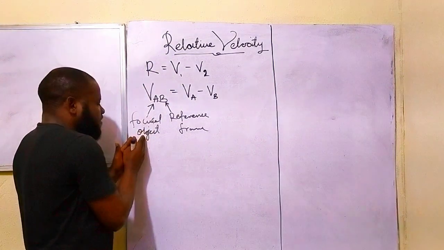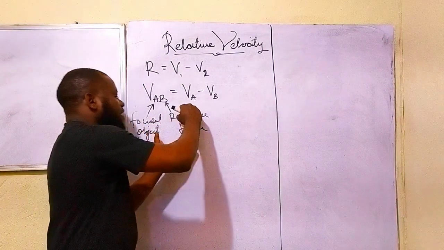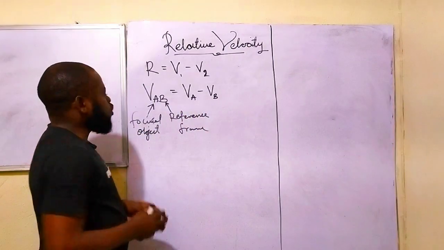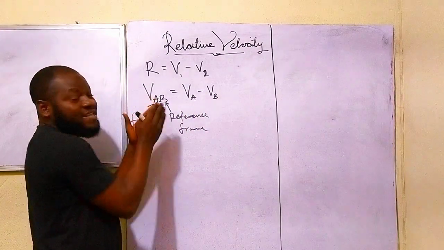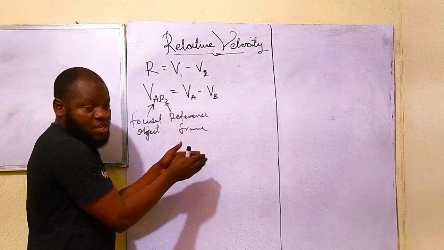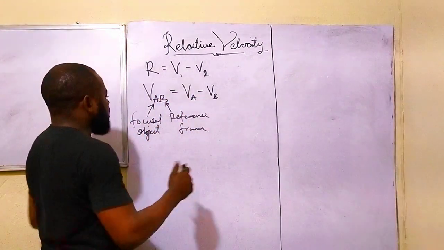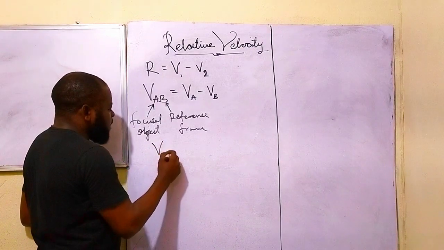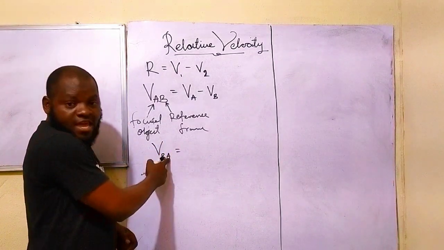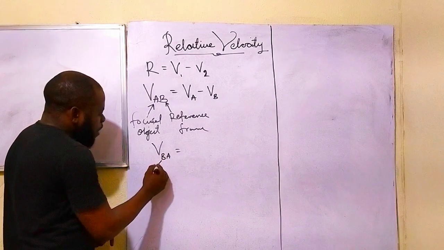So, the object is A and the reference frame is B. So, if I'm looking for the relative velocity between A and B, I'm going to have VA minus VB.